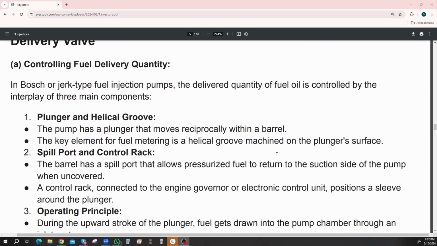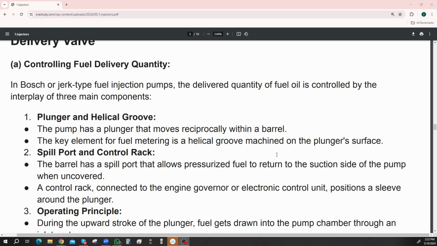Controlling the fuel delivery quantity. In the jerk type injection pumps, the delivered quantity of fuel oil is controlled by the interplay of three main components. There's a plunger and helical groove. The pump has a plunger that moves reciprocally within the barrel. The key element for fuel metering is a helical groove machined on the plunger's surface. Number two is a spill port and control rack. The barrel has a spill port that allows pressurized fuel to return to the suction side of the pump when uncovered.